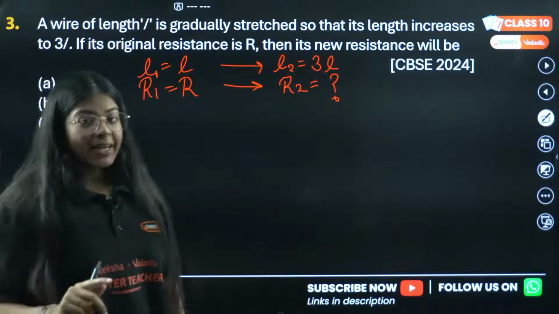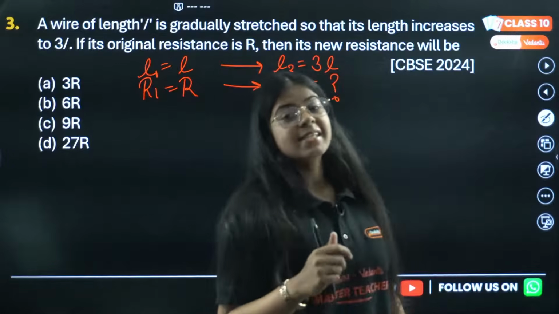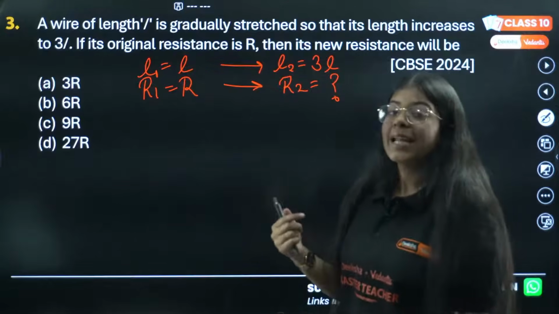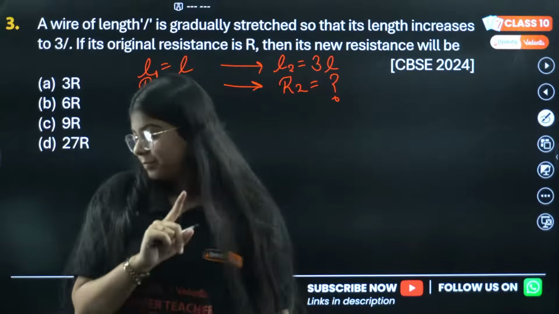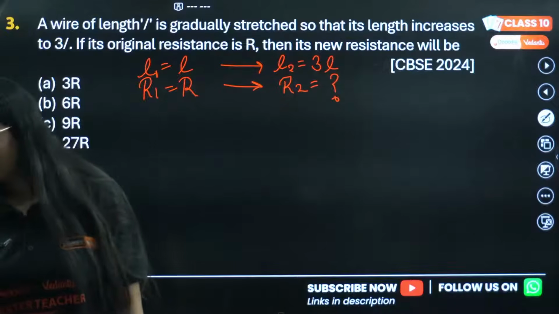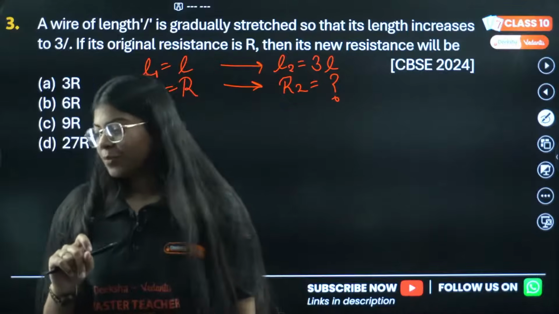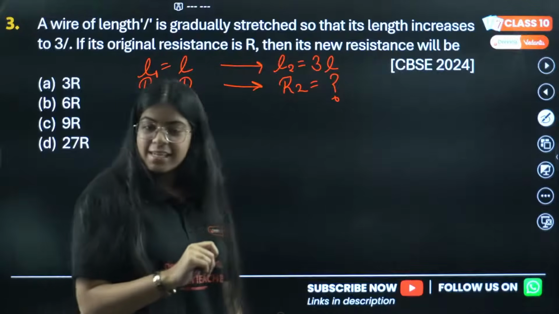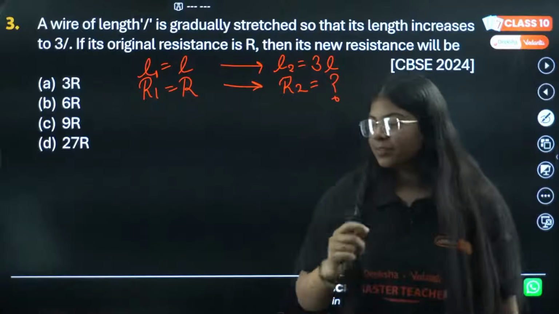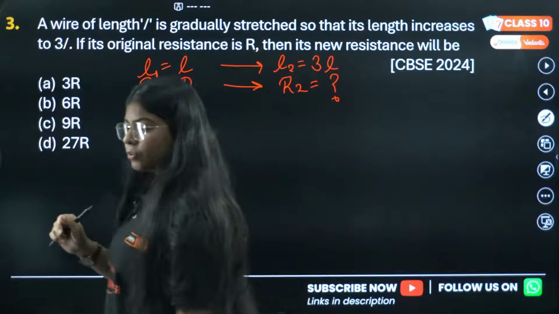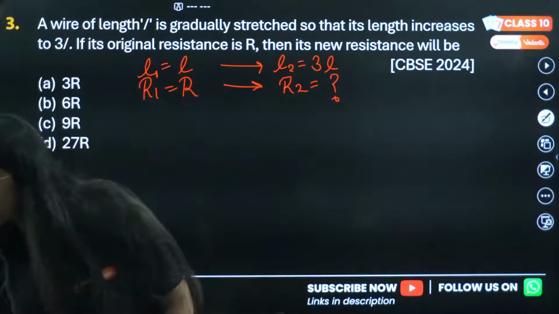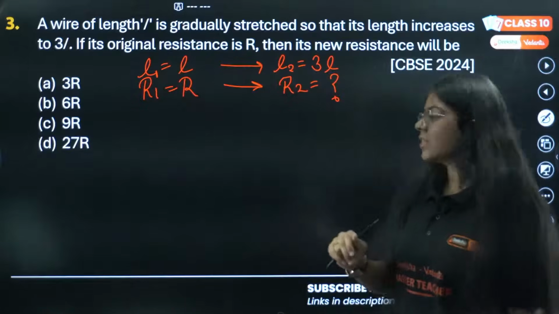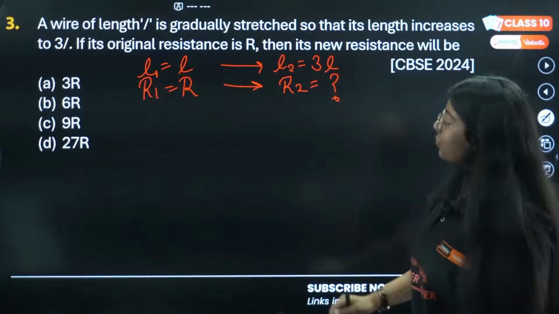Keep it in mind, the wire is getting stretched. If length increases, then it will affect one more parameter. Rohit is saying C, Tanya is saying C. Anyone else? Or should I do the solution? Okay, let's do the solution. Chetna is saying 9. Everyone is saying C. Let's see.